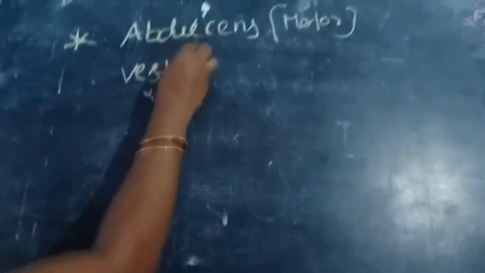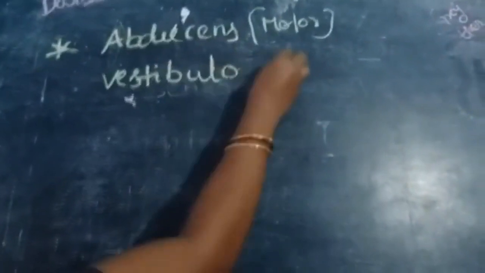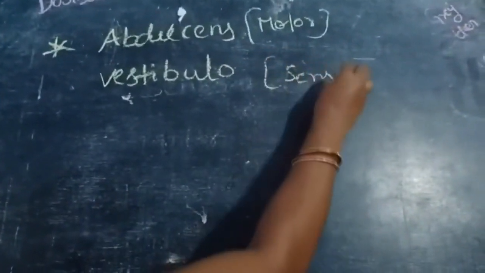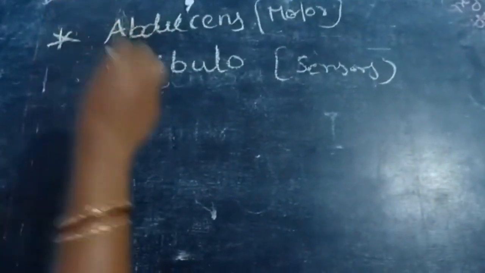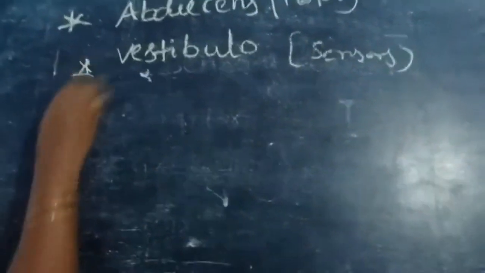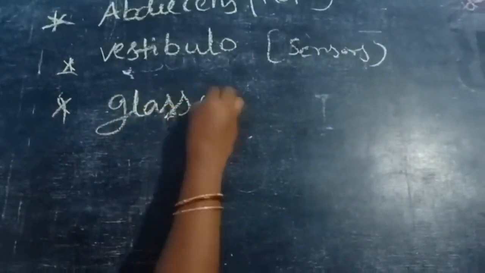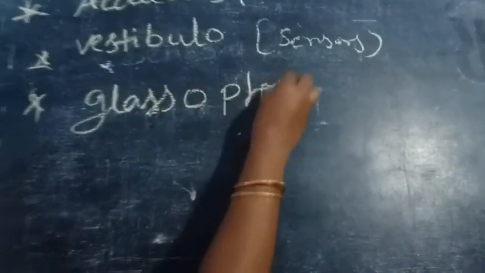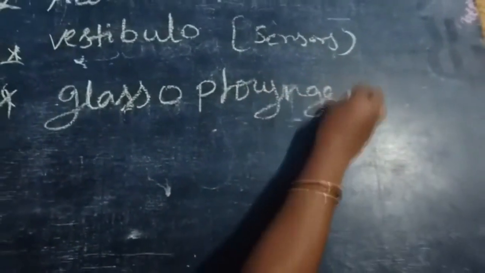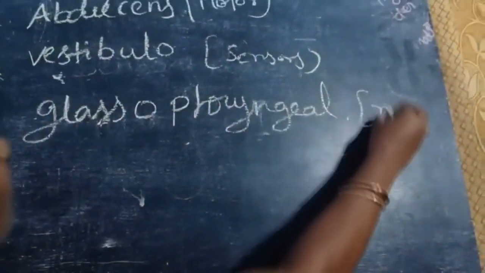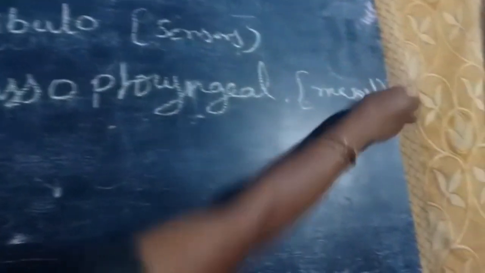This is a sensory nerve. Next, glossopharyngeal nerve. This is also a mixed nerve. These are the cranial nerves of 12 pairs.